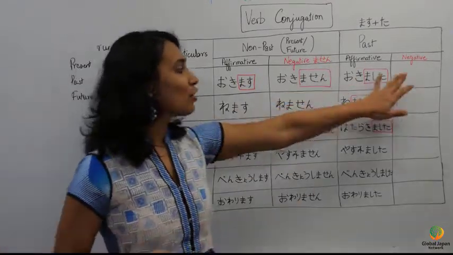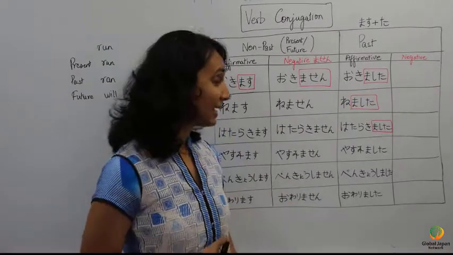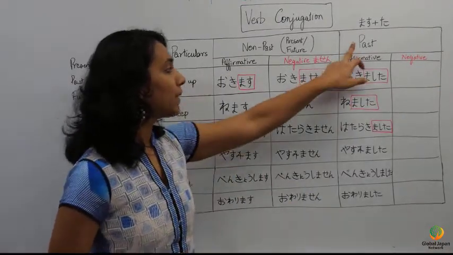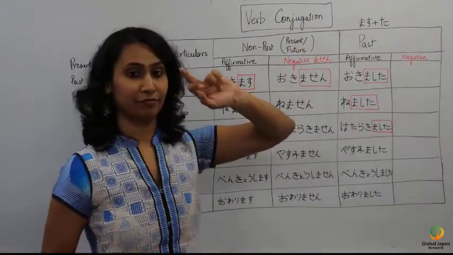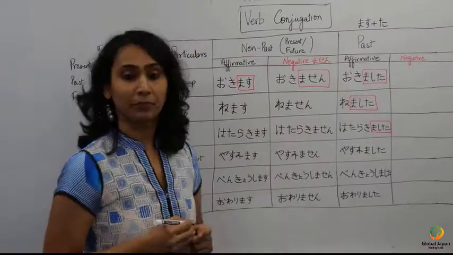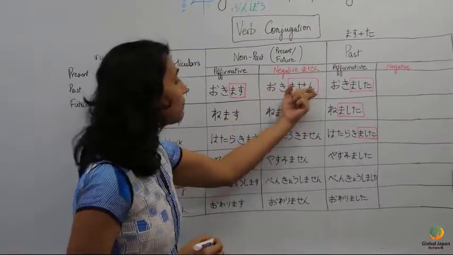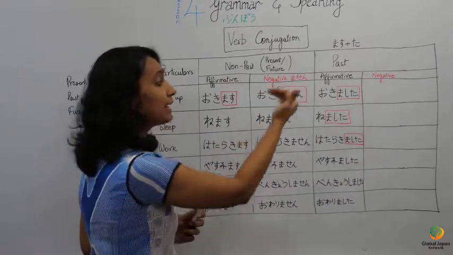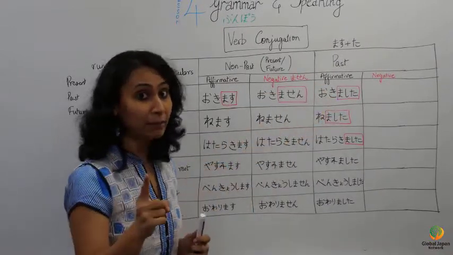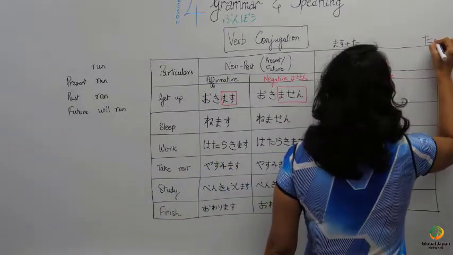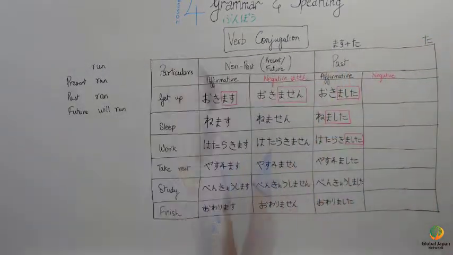Okay, the last column in the table now, and that is making these verbs into past tense negative. Let's do it. Negative form. Okimasen. Okimasen, making it negative. Remember, the past tense has to have ta at the end of it.